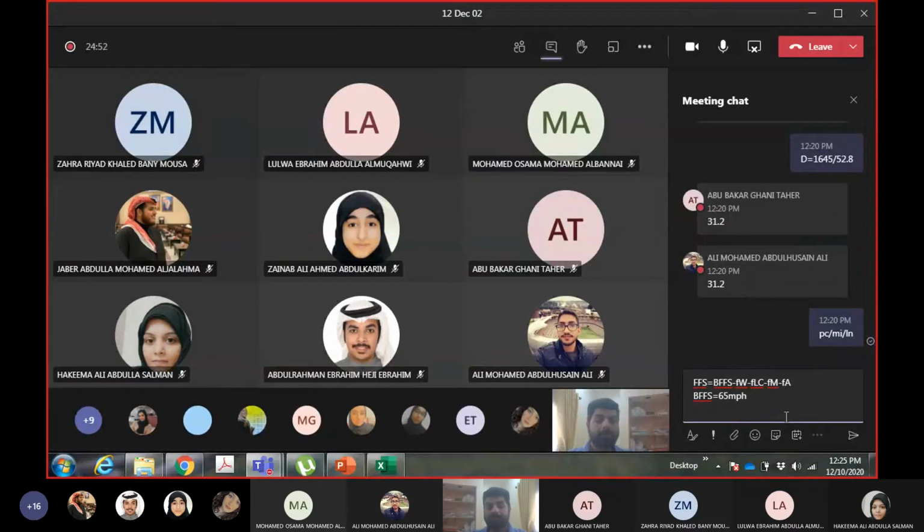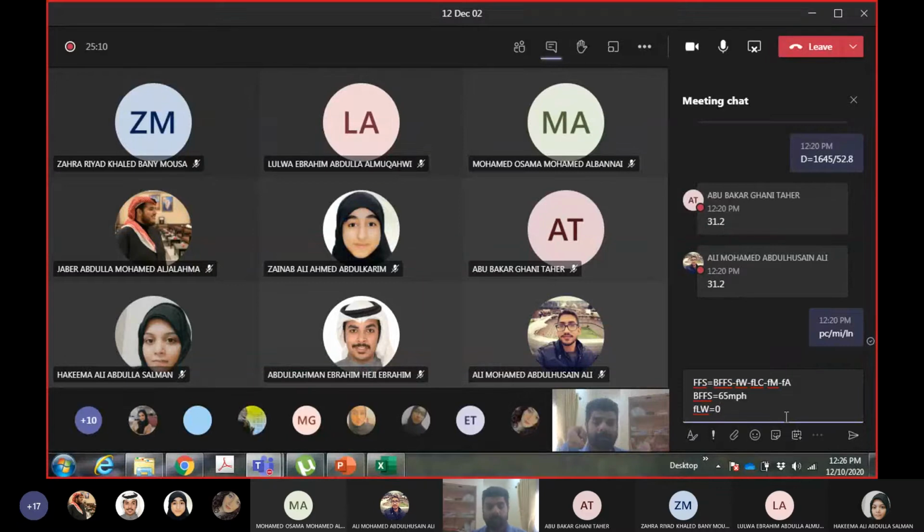FLW: 12 feet lane width. Okay, 12 feet is standard, so FLW will be 0. If you want, you can go to the table of FLW. FLW will be 0 because 12 feet lane width is a standard one.